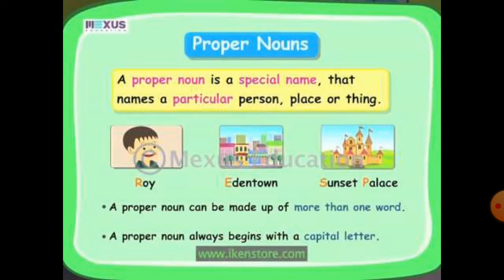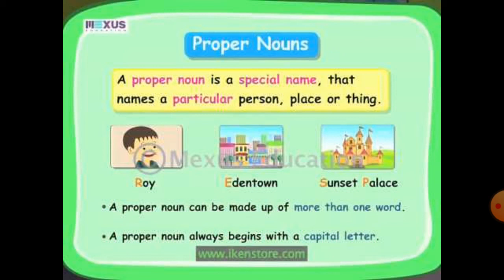A proper noun is a special name that names a particular person, place, or thing. Can you see the picture here? Roy. Roy is the name of this particular boy. Edentown is the name of this town, and Sunset Palace is the name of the castle given in the picture. So we can easily say that the proper noun is the name given to a particular person, place, or thing.